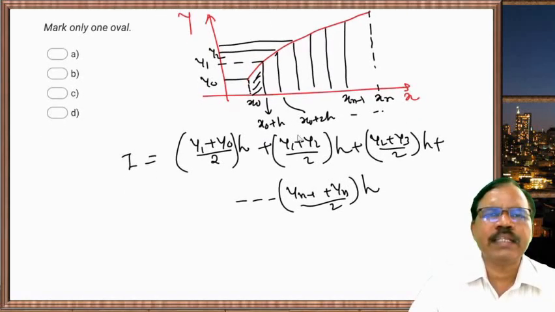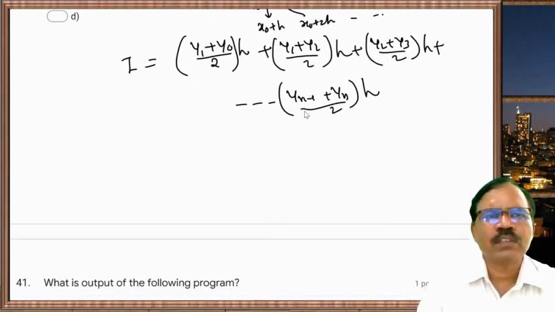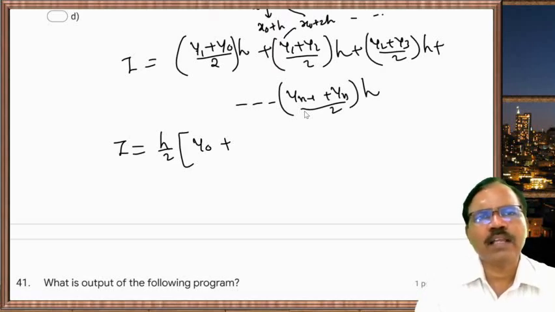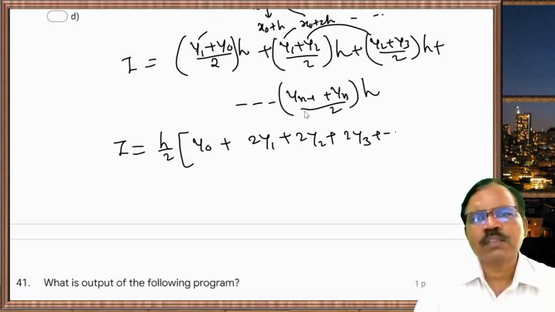If we find this, h by 2 is common, so we can write I is equal to h by 2 times y0 plus, now y1 appears here and here, so we will get 2y1 plus 2y2 plus 2y3 plus so on, plus 2y(n minus 1) plus yn.